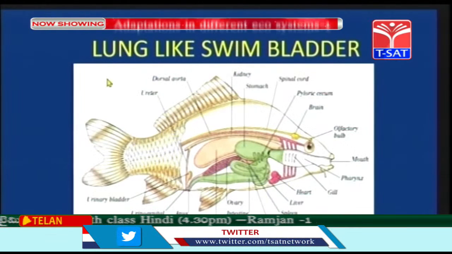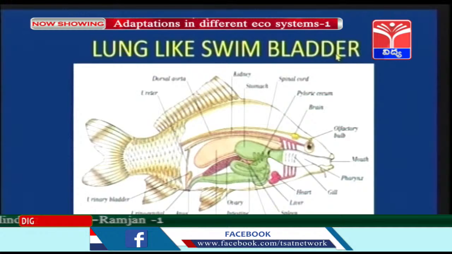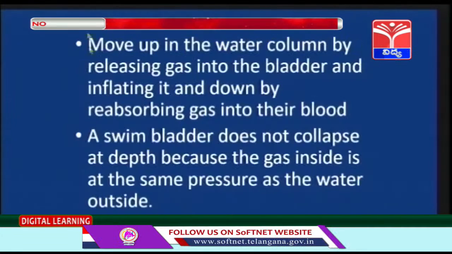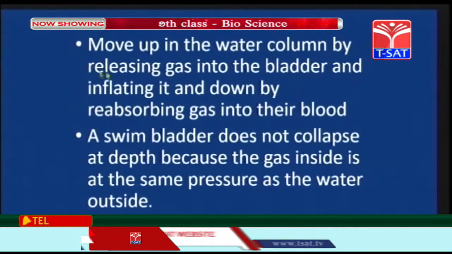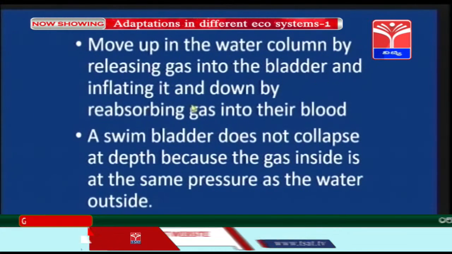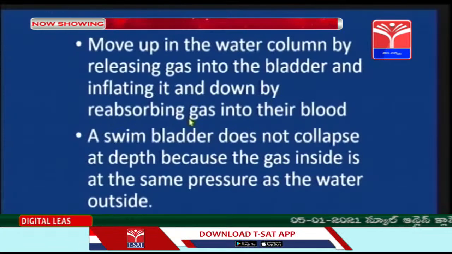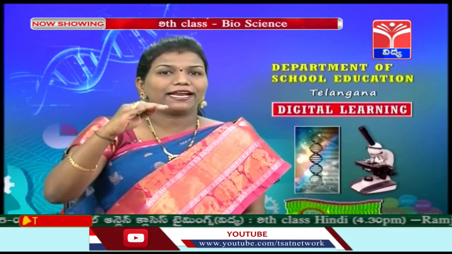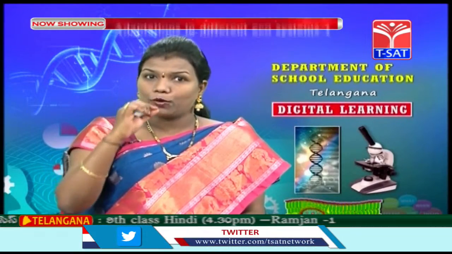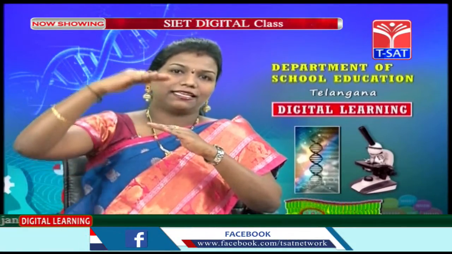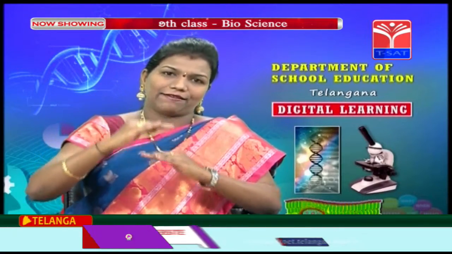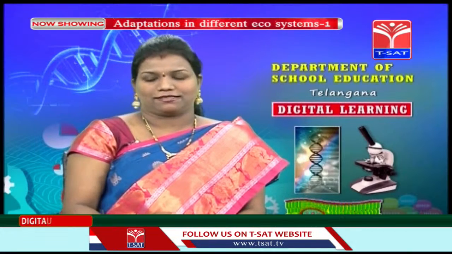You can see, children, the lung like swim bladder. Specifically, the swim bladder helps them to float. Let's see. They move up in the water column by releasing gas into the bladder and inflating it, and down by reabsorbing the gas into the blood. Children, when they want to move up, they will inflate the bladder. Inflate means, children, when you blow a balloon, the balloon inflates. So when they inflate their swim bladder, they will come up. When they need to go down, they will reabsorb the gas and sink down. These are the adaptations, right?